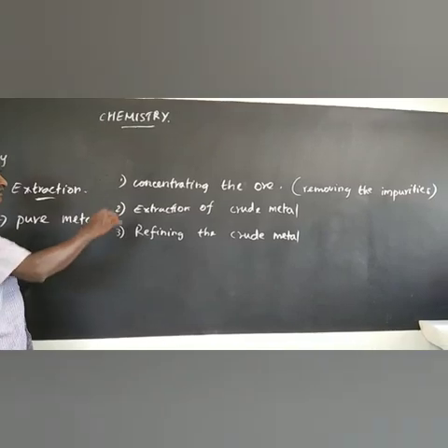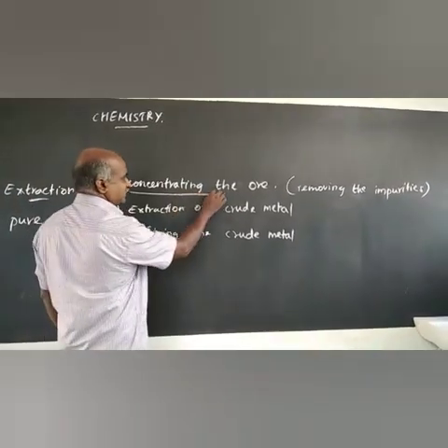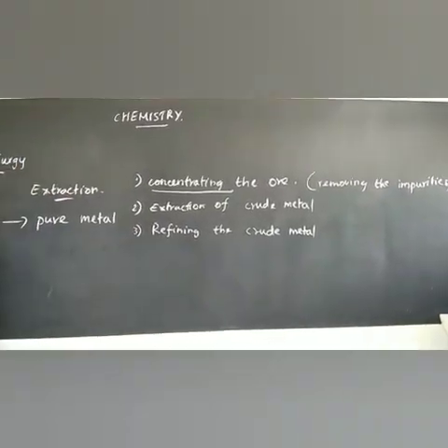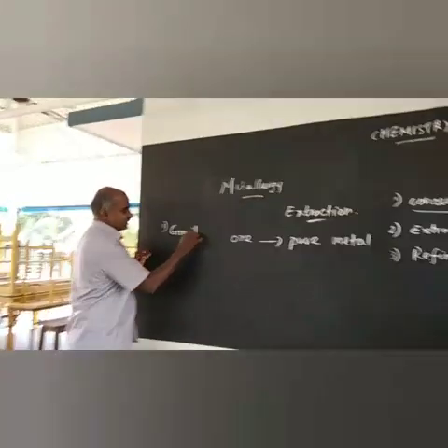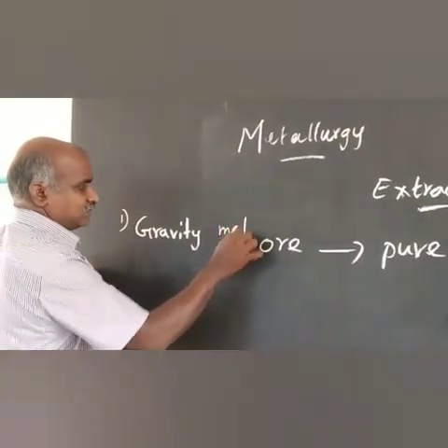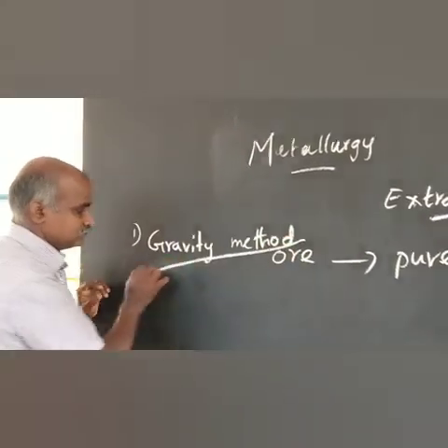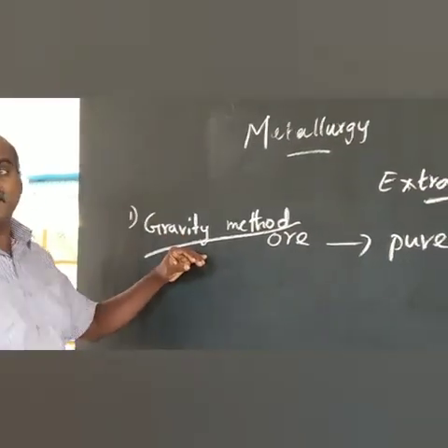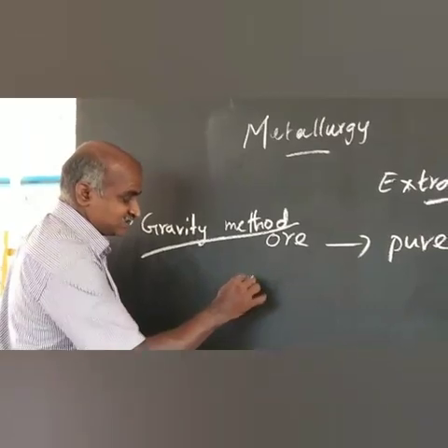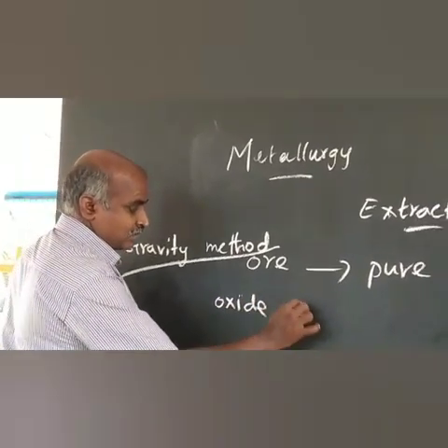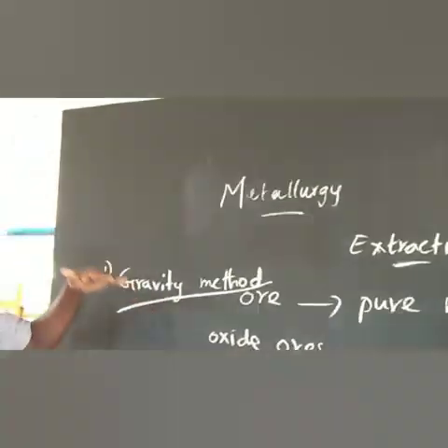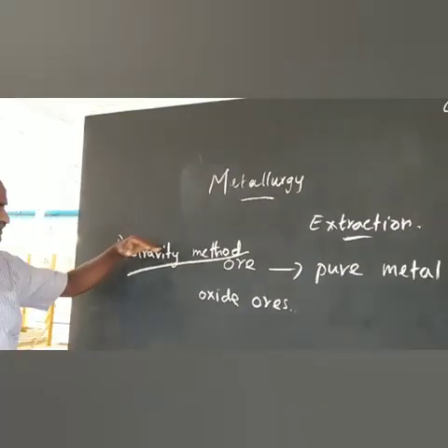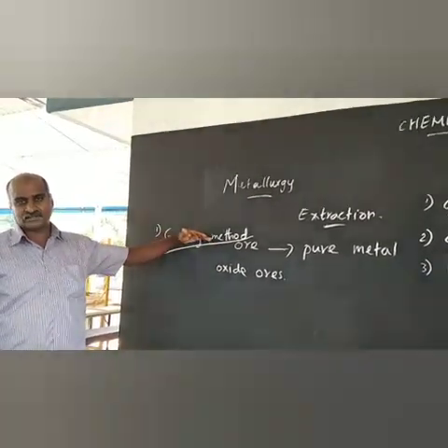So for that there are many methods for concentrating the ore. First one is the gravity method. Here it is used mainly for oxide ore. This is a one-word question: oxide ores are concentrated by dash method. That is the gravity separation method, or gravity method.